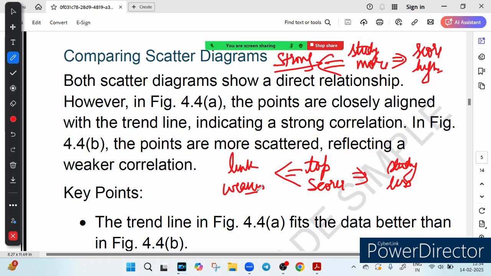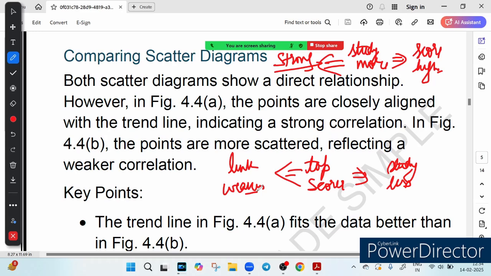So now we are looking at the strength of the relationship. We know that two variables have a relationship between each other, but what about their strength? Are they strong? Are they weak? One example I have given you for a strong relationship is: if you study more, you will score high. Then this is called a strong relationship. But what happened? It happened that the top scorer studied less. So it means that our link is weak, right?